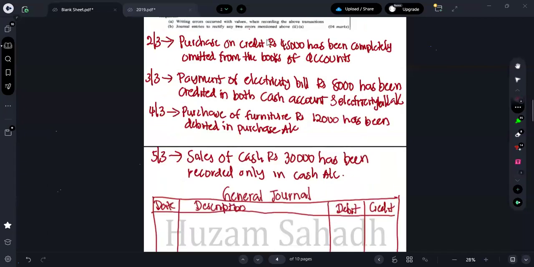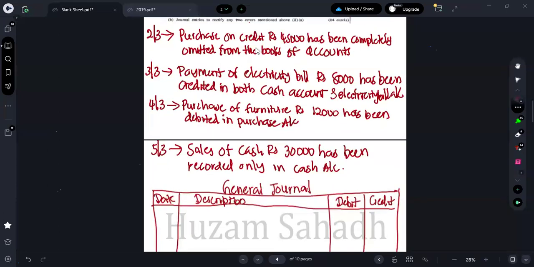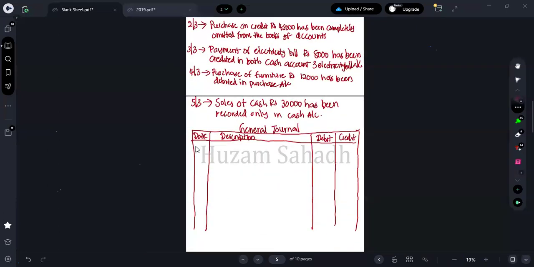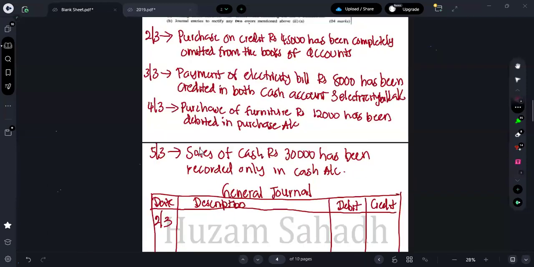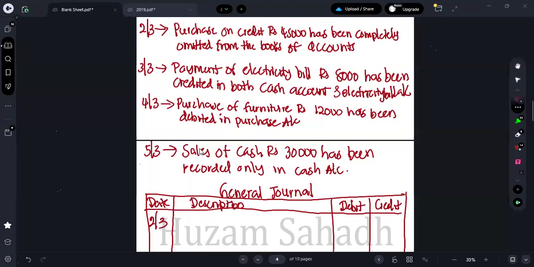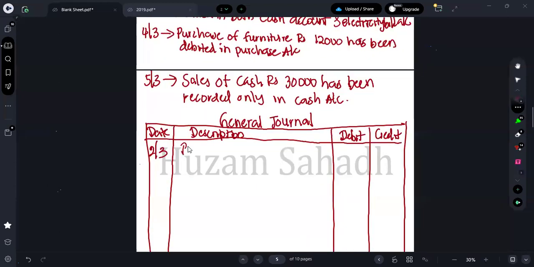Okay. So let's go one by one. What's the first error? Purchase on credit rupees 45,000 has been completely omitted from the books. Means what are we supposed to do? As the correction, we should write the correction entry as what? I told you as the correction, we should just write the double entry. So purchase on credit 45,000. So what's the double entry? Purchase account should be debited by how much? Purchase account should be debited by 45,000. Creditors account should be credited by 45,000.